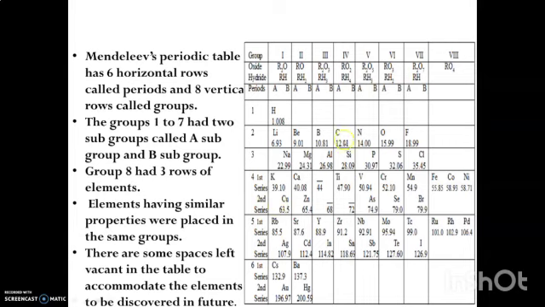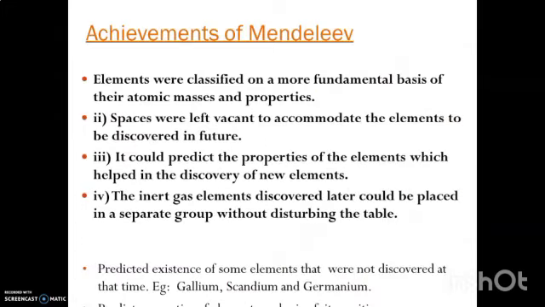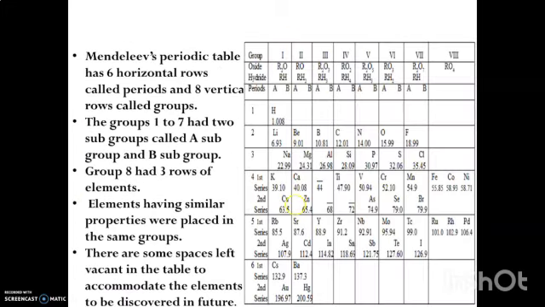Elements having similar properties he put in the same group. If you check here, elements which have the same properties are put together in the same group: lithium, potassium, rubidium, cesium all have the same properties. Similarly, fluorine, chlorine, bromine and iodine also have the same properties.